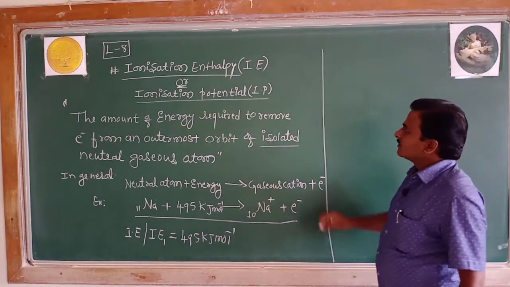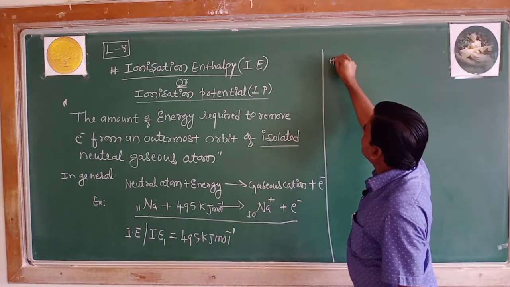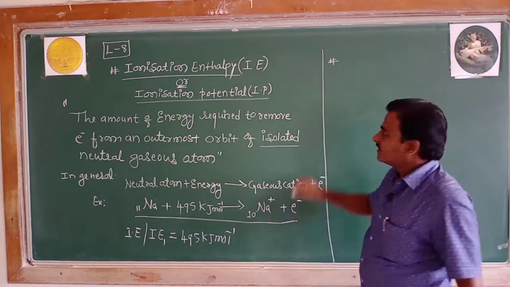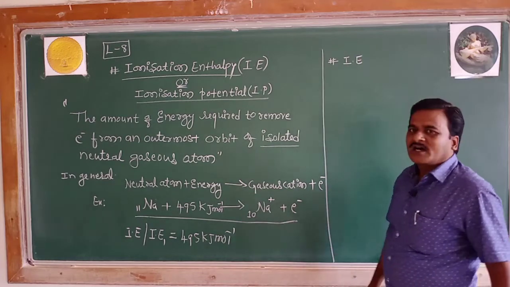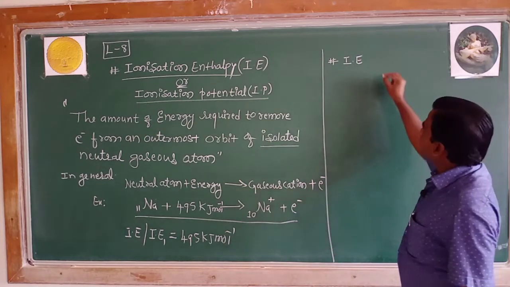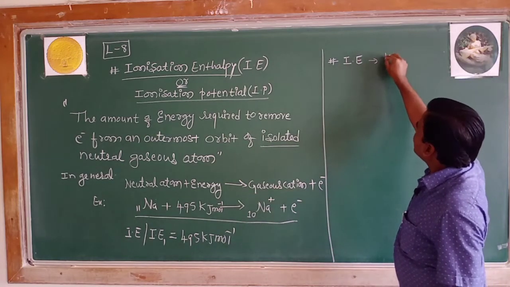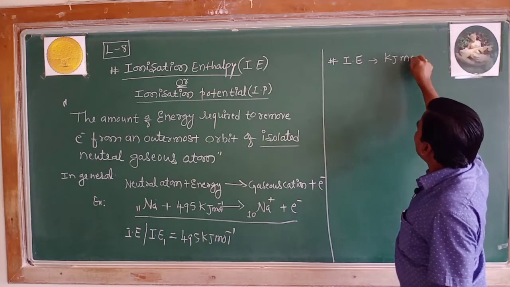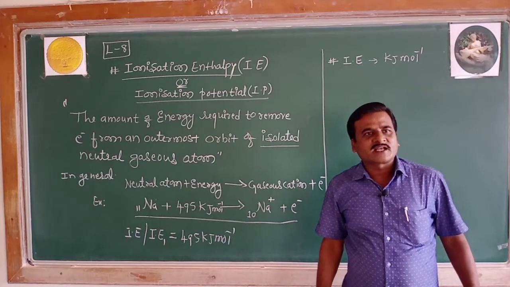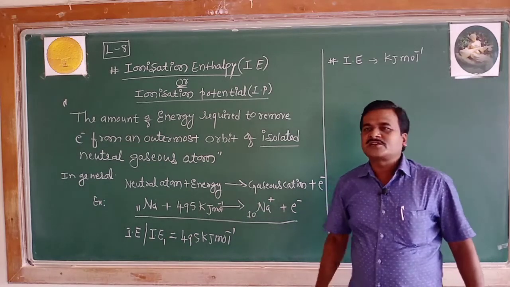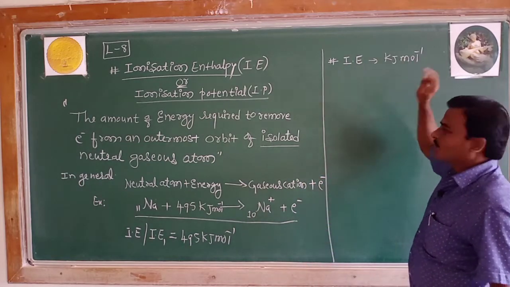And generally remember as a point of note, ionization energy or ionization enthalpy is expressed in the units of kilojoule per mole. Do remember, ionization enthalpy is expressed in the unit of kilojoule per mole.